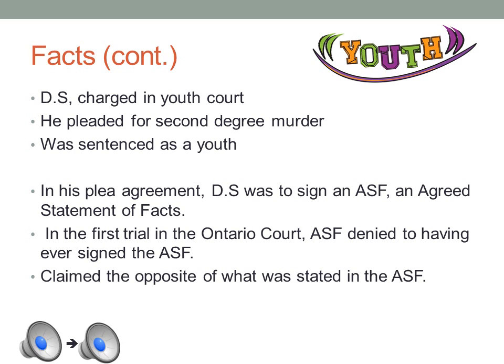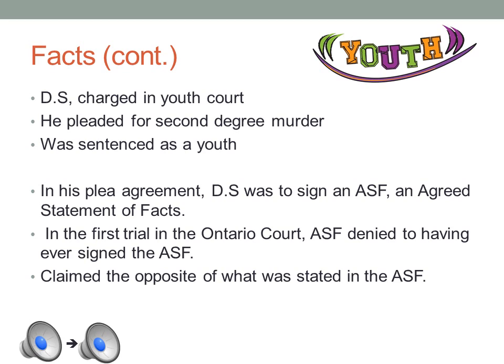A few more important facts about DS. He was charged in youth court as opposed to the appellant. But also he pleaded to second-degree murder and was sentenced as a youth. In this plea agreement, DS was to sign an ASF. As I said earlier, an ASF is an agreed statement of facts. In this agreed statement of facts, the Crown said that DS had been given the gun by the appellant. Then he ordered DS to do the shooting and demanded the return of the gun.